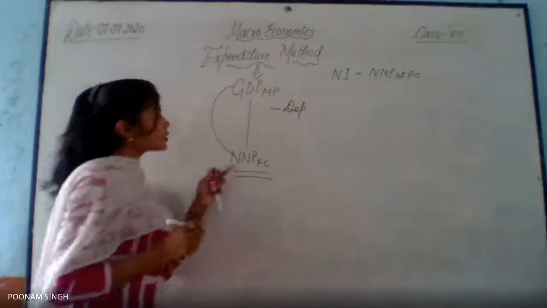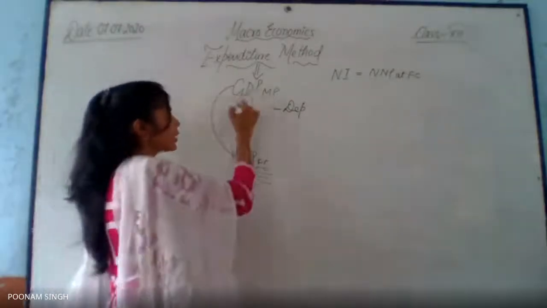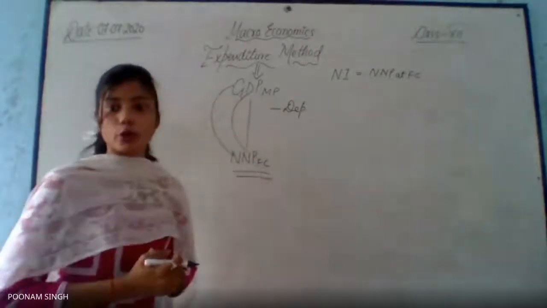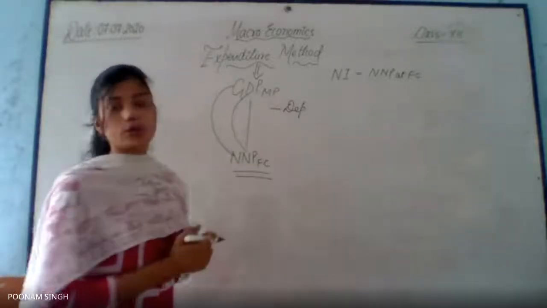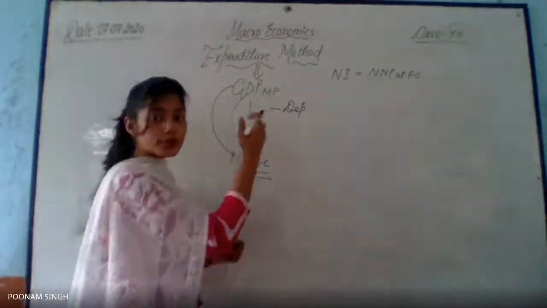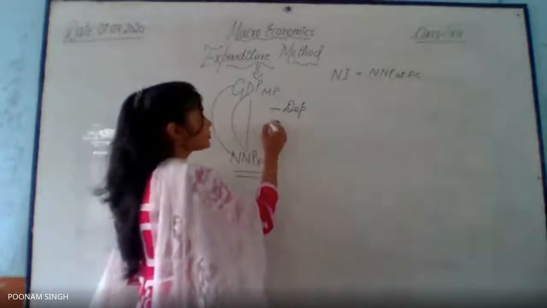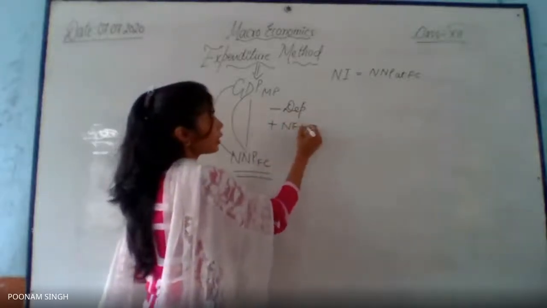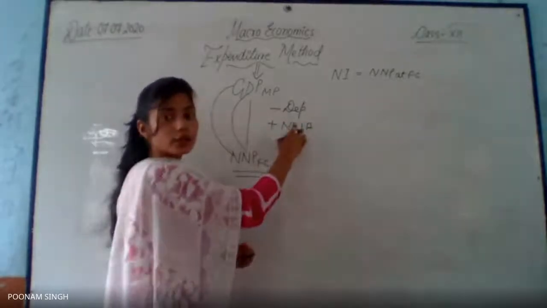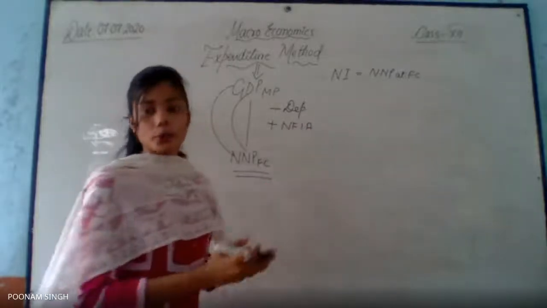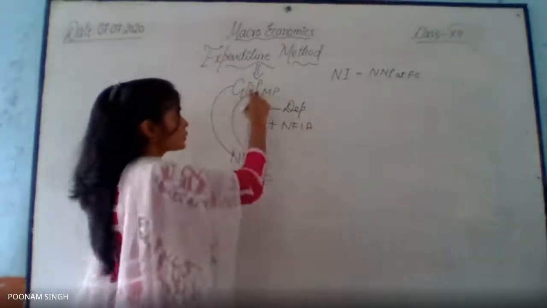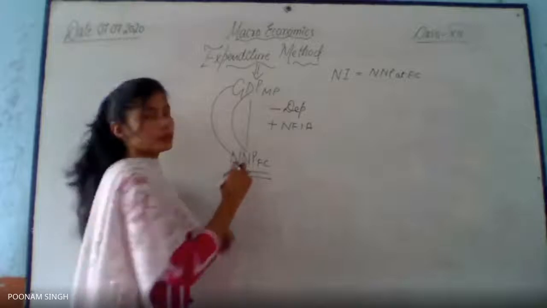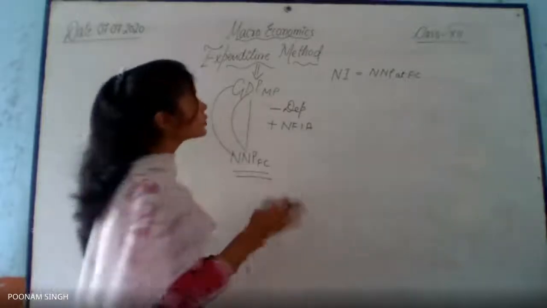Very good. Now second is D to N. D to N means domestic to national. What should be the treatment for the conversion? For domestic, yes, very good, add NFIA, that is net factor income from abroad. Very good. Last, you can see the PP is common in both the cases, so no conversion.